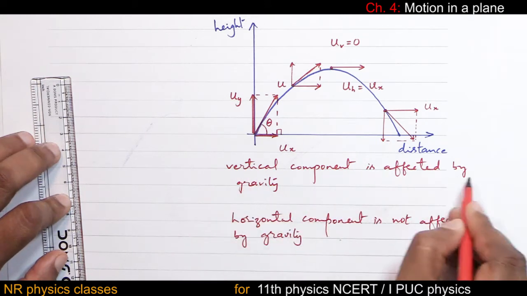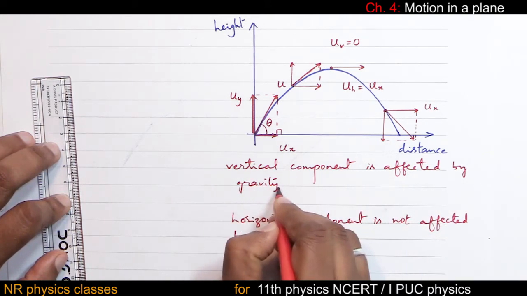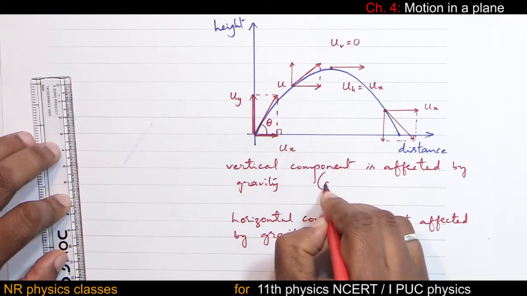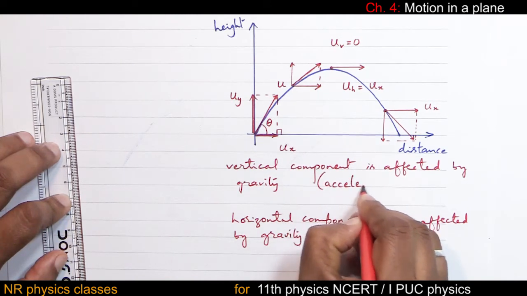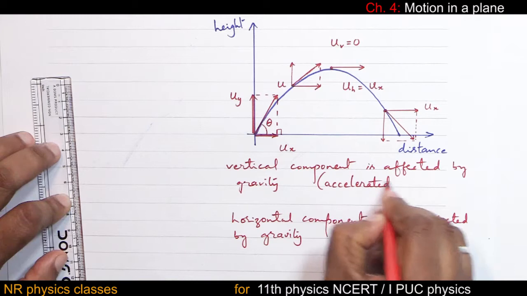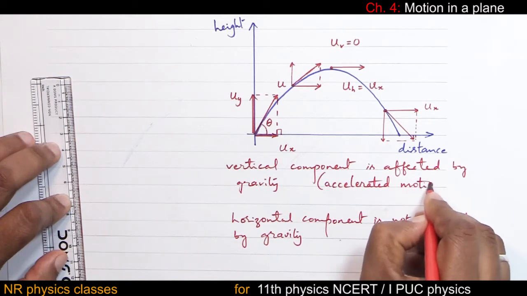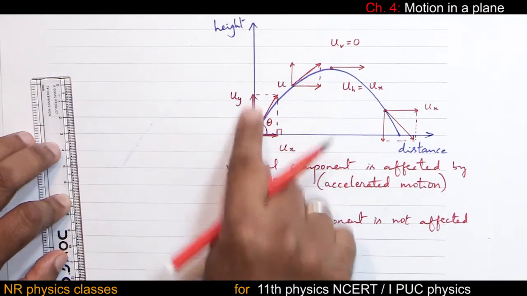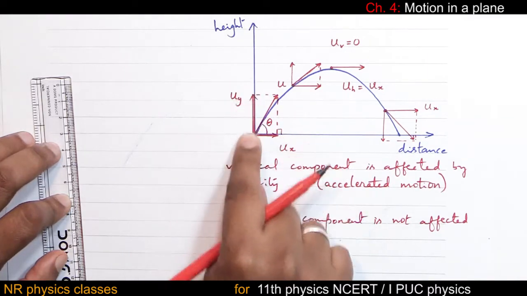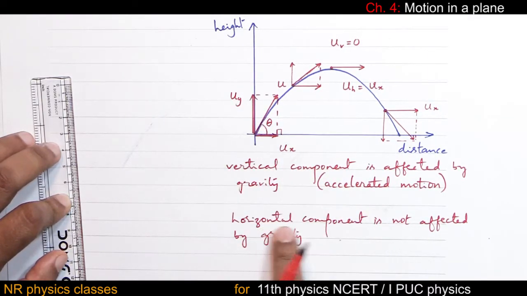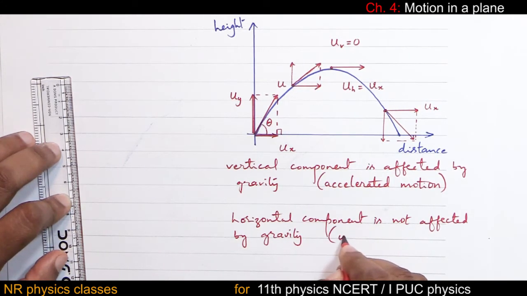Vertical component is affected by gravity means the velocity changes. So along the vertical it is accelerated motion. Whereas along the horizontal it is not affected by gravity, which means it is uniform velocity.